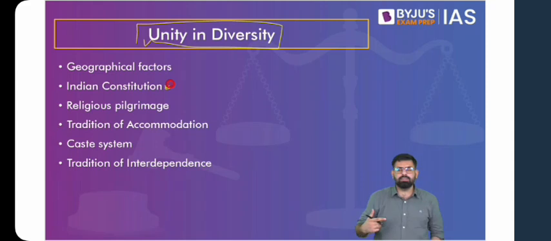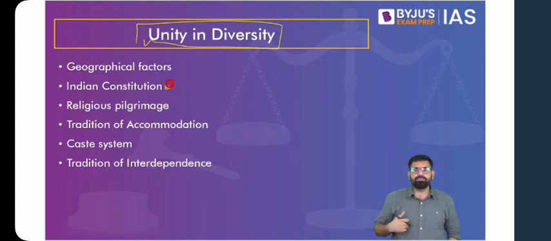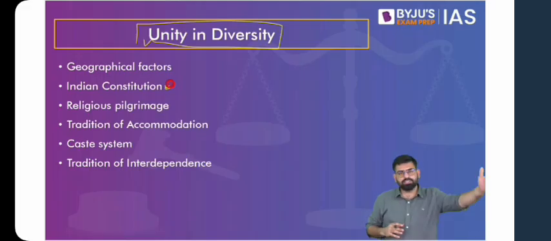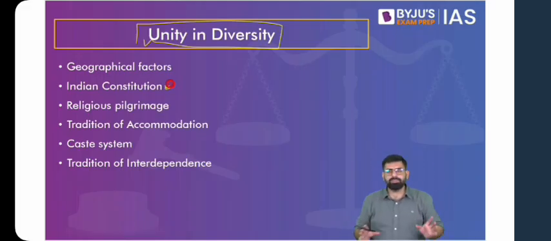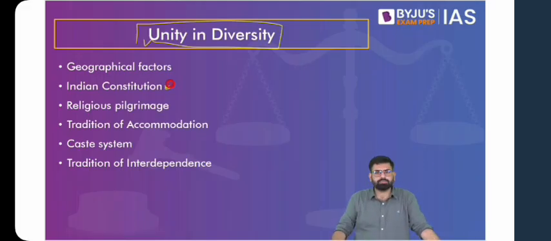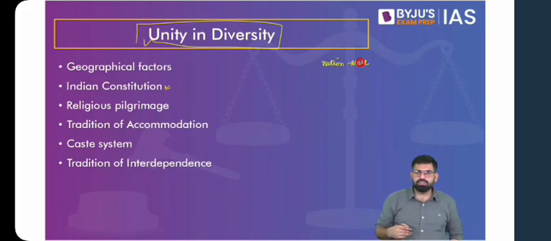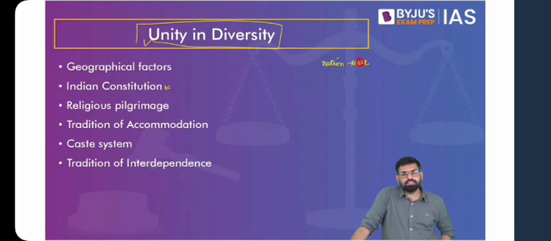If you talk about ancient texts as well, you see that it is always this idea of one united India. Even though there were different kingdoms, even though people were experiencing different cultures, people were from different religions, this idea of India has been there. The idea of Bharatvarsh has always been there. So it is not a modern phenomenon. It does not come with the emergence of the nation state. It is an ancient idea that India as one social unit, if not political, has been there since long.